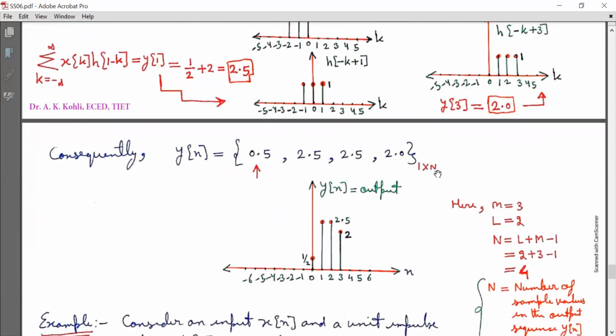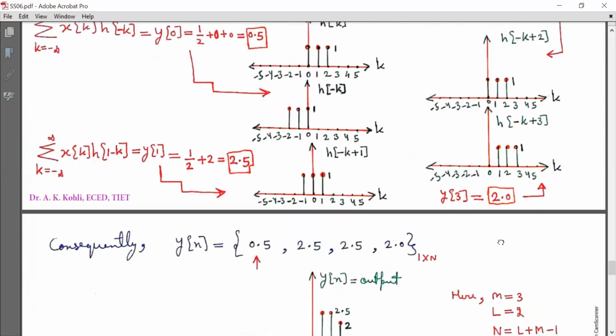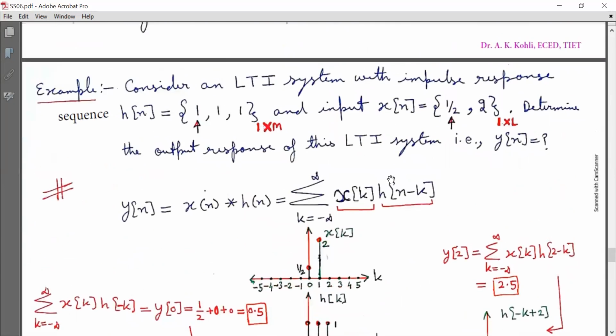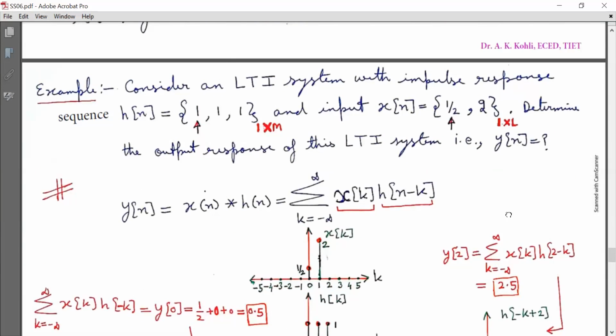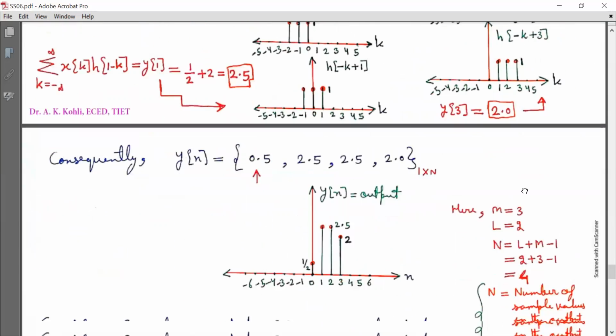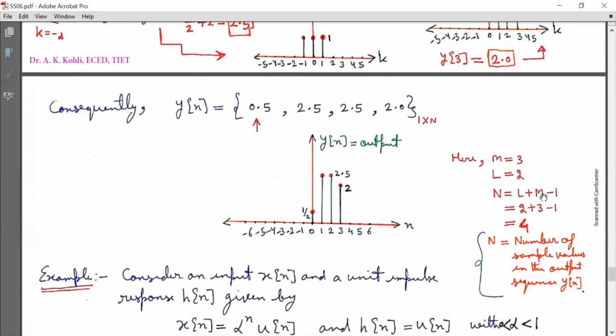And here the dimension of the output vector yn is 1 cross N. You look at this: 1, 2, 3, 4. So it is 1 cross 4. So M is equal to 3 and L is equal to 2 from this given data. The formula is N is equal to L plus M minus 1.